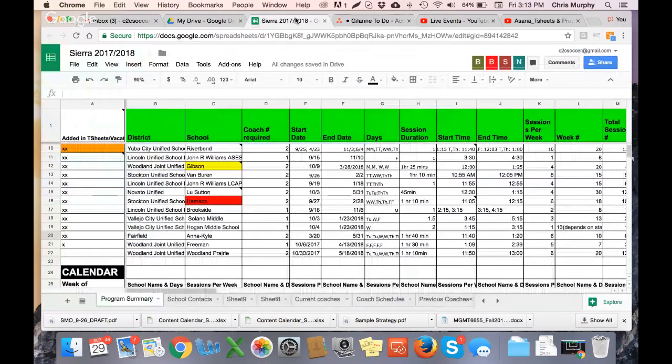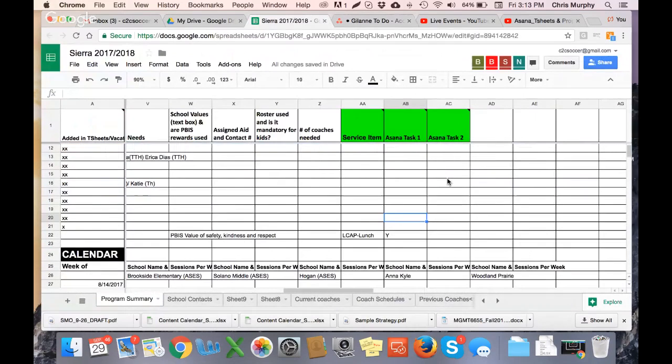So you'll go back to your program summary, and you'll put a Y in here that you've also done that. And just to recap on what Katie's actually getting when she calls the school, she's going to get the contract, the consultant agreement, usually the same thing, the requisition number, the insurance certificates, and the W-9 form. And then, as previously noted, Katie will also have an Asana task set after board approval to check back in with the district to get the PO number so that we can invoice for the program and you get paid.